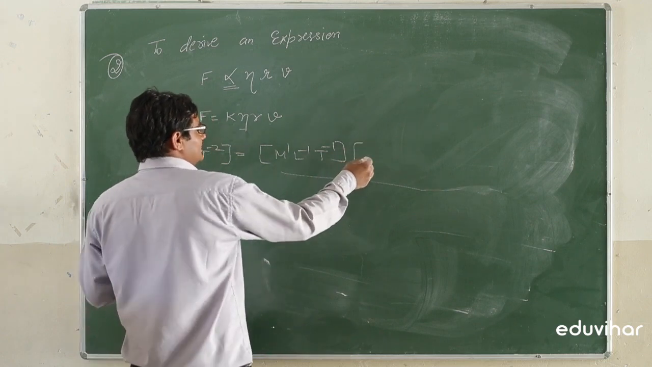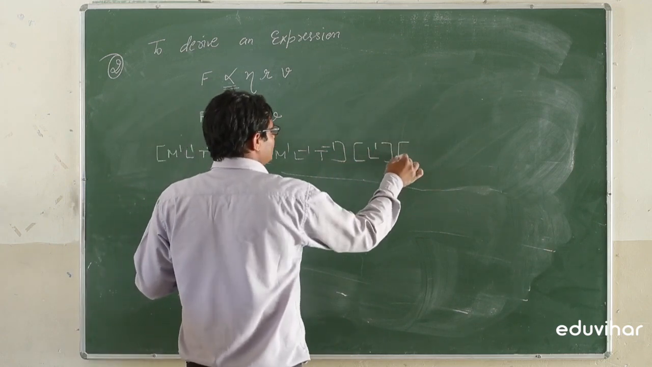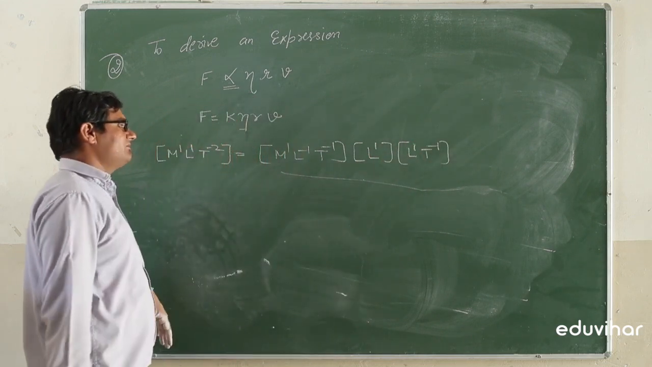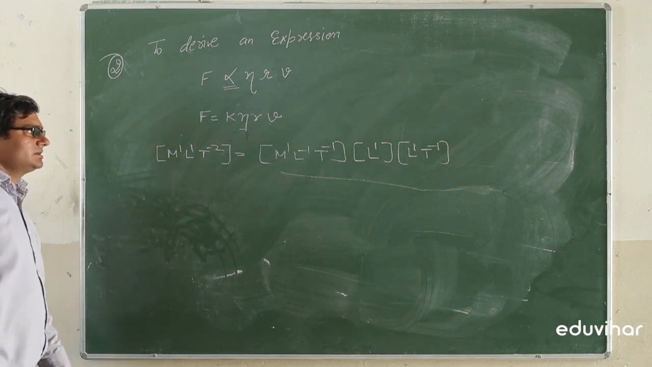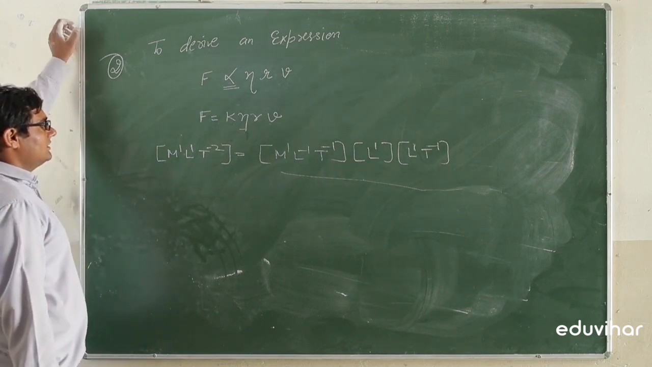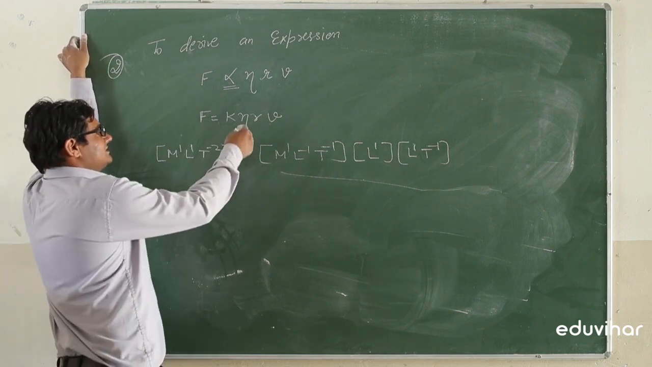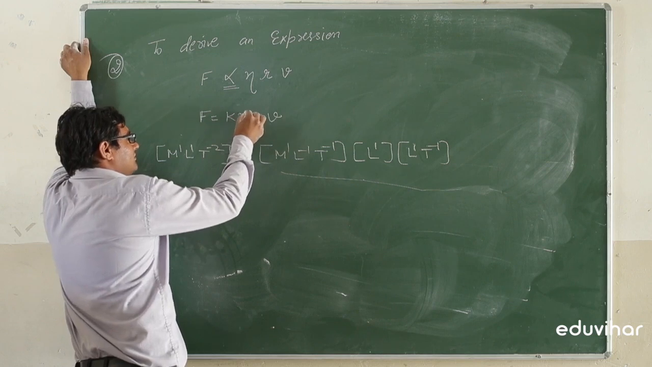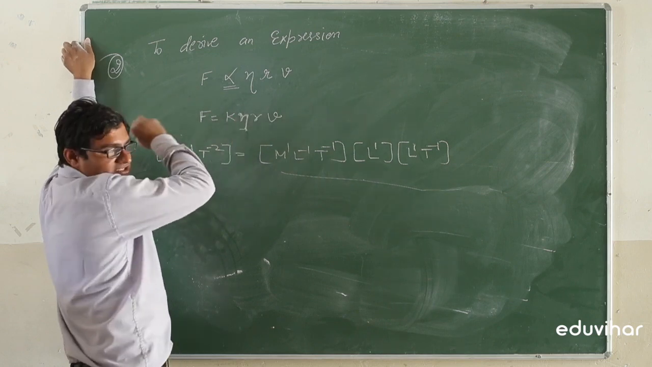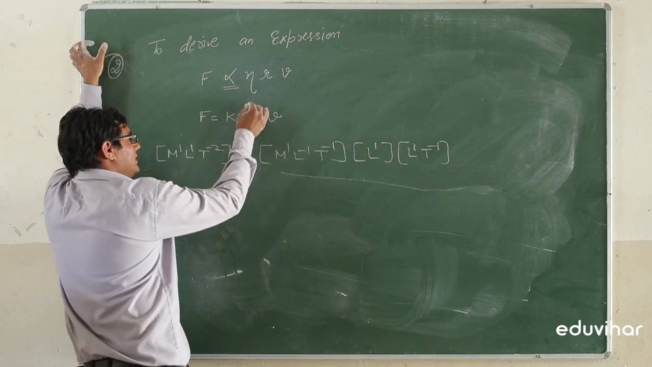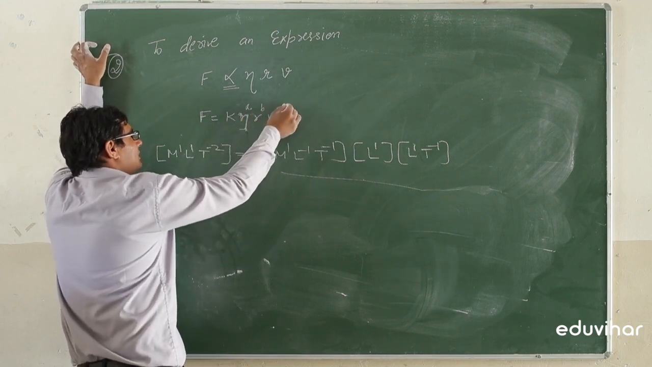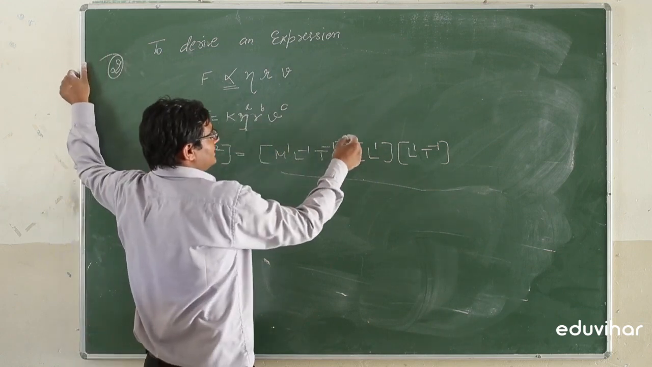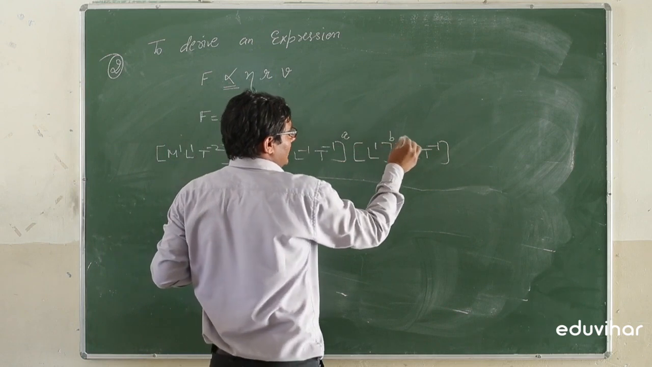For distance, this is L1. For the speed, this is L1 T^-1. These are the dimension formulas for the particular physical quantities. Now we will take the powers, since we don't know which one of eta has the power 1, 2, 3 or minus. So we will take the power a, this is the power b, and this is the power c. Putting those dimensions here, the power here is a, here b, and this power is c.